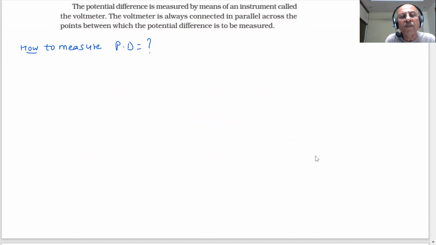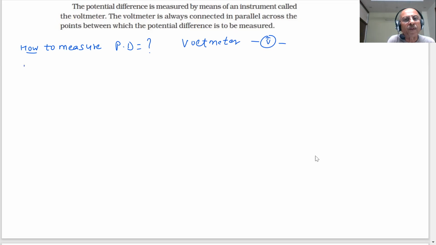There is an instrument which is called a voltmeter, students. This voltmeter is an instrument which is used for measuring the potential difference in volts. What are the units? Volts, which we have told you. So it will give a reading when we connect it in a circuit.